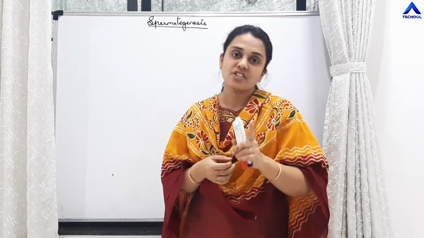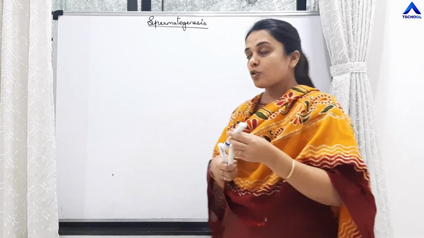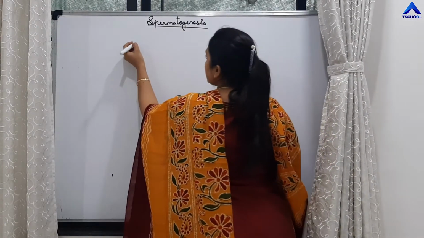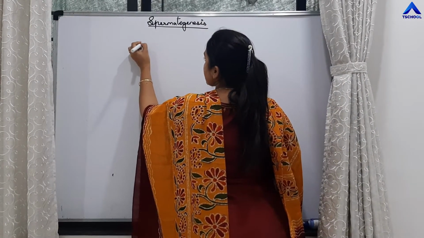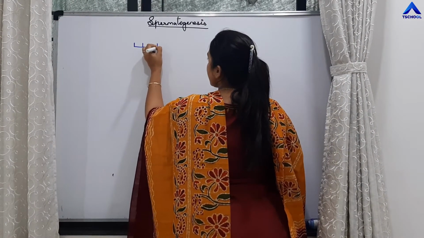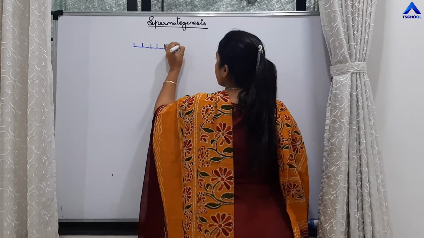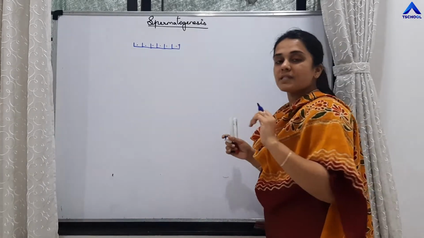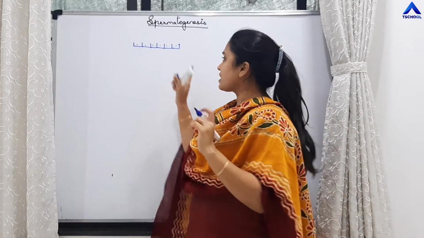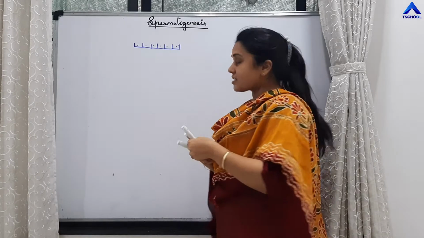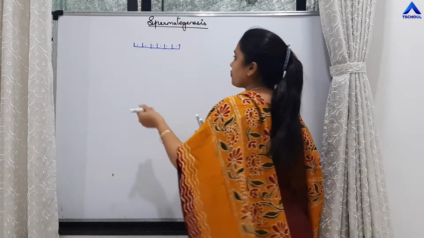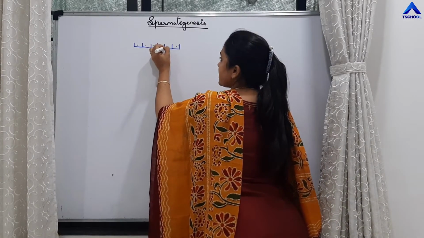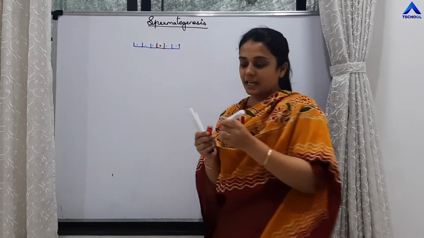Those are the germ cells. So say we are drawing the germ cells of seminiferous tubules. We are taking any one of these germ cells and studying the process of spermatogenesis.